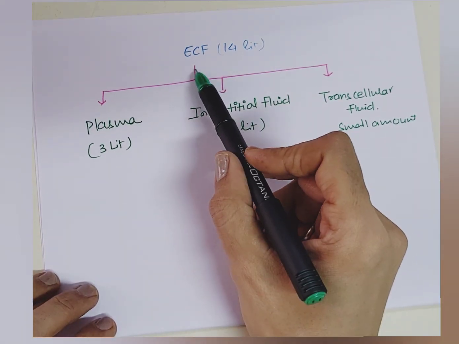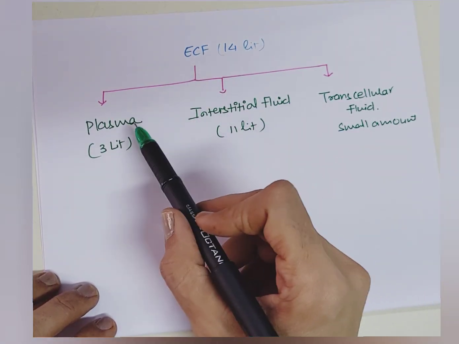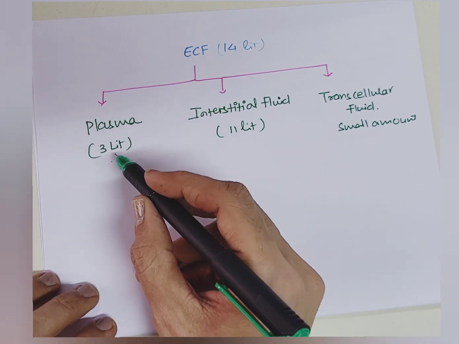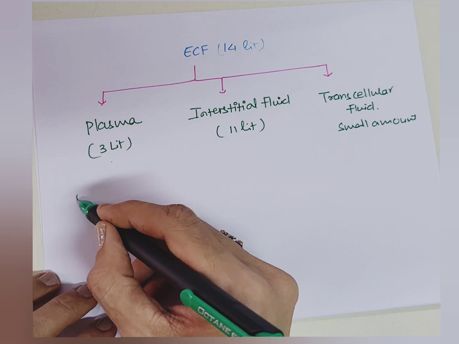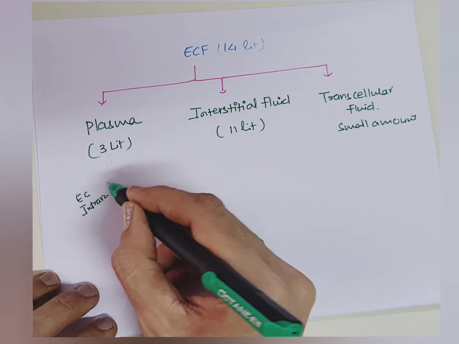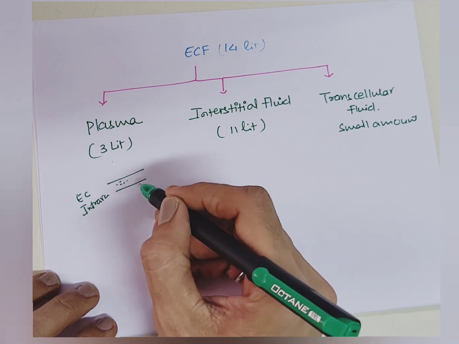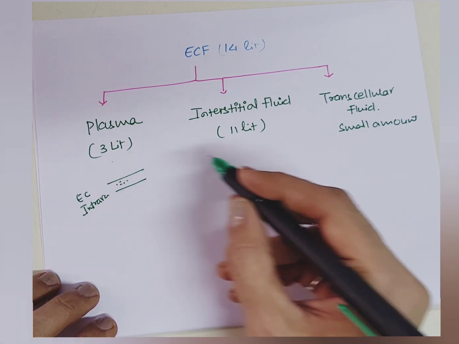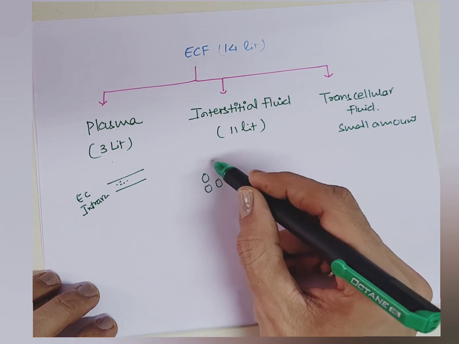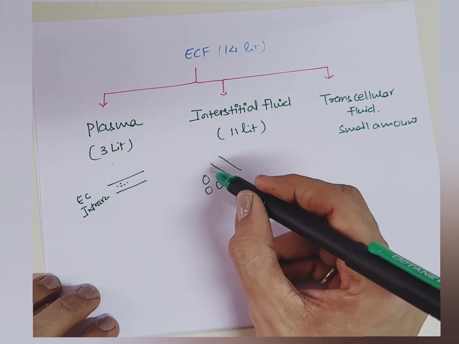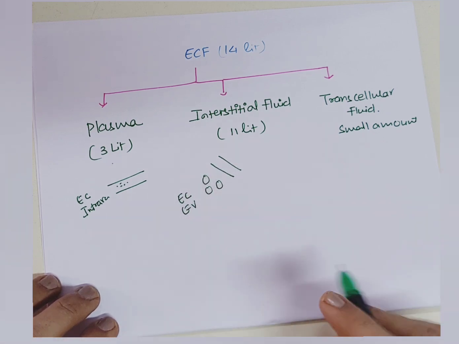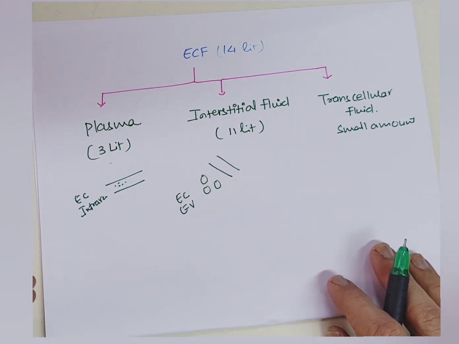Now again, this extracellular fluid compartment has further compartments. One is plasma. Plasma means the fluid which is inside the vessel, so it is extracellular intravascular fluid, outside the cell but inside the vessel, a fluid part of blood. The second one is interstitial fluid, that is between the cells, outside the blood vessel. So interstitial fluid is known as extracellular and extravascular, outside the cell, outside the vessel.